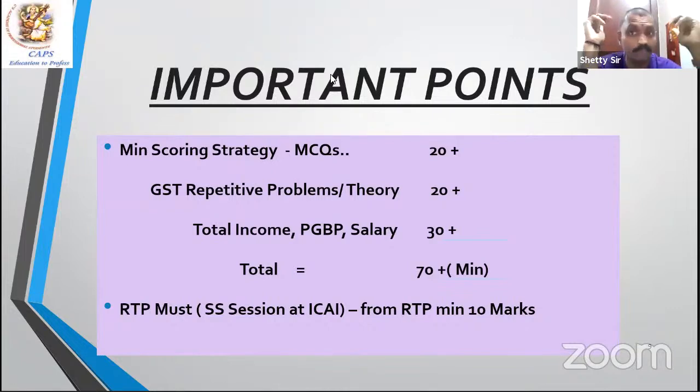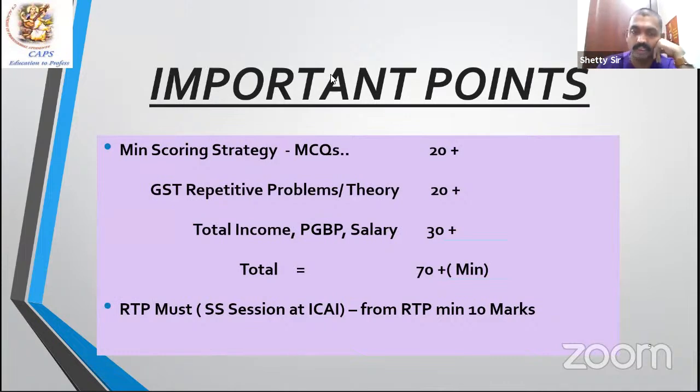In MCQ, you should get 20. MCQ may not be as easy as you think. Minimum I'm telling 20. GST repetitive problems in theory, what Anish sir was mentioning, around 20. Then total income computation, which I'll be doing maybe for the present batch a little later. Others, PGBP and salary, 30, plus, 70 marks will come. And CS2 I had taken in the RTP session.